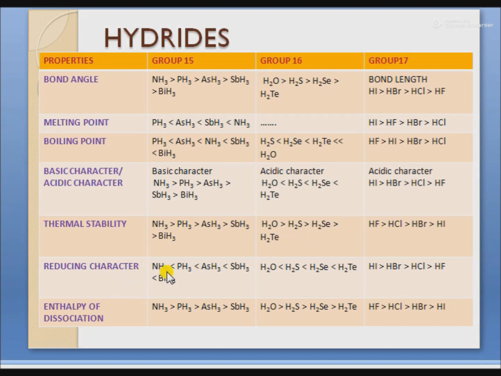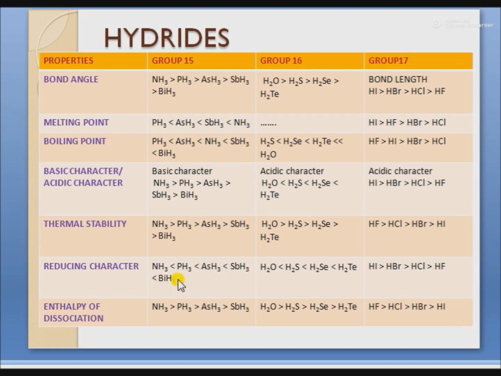Next is the reducing character. Reducing character means the tendency to liberate hydrogen. Here in group 15, the tendency to liberate hydrogen increases down the group,